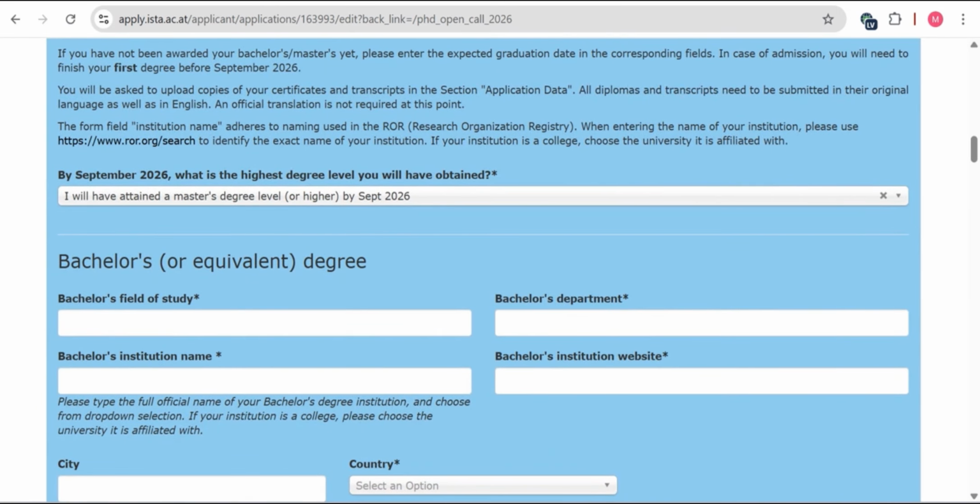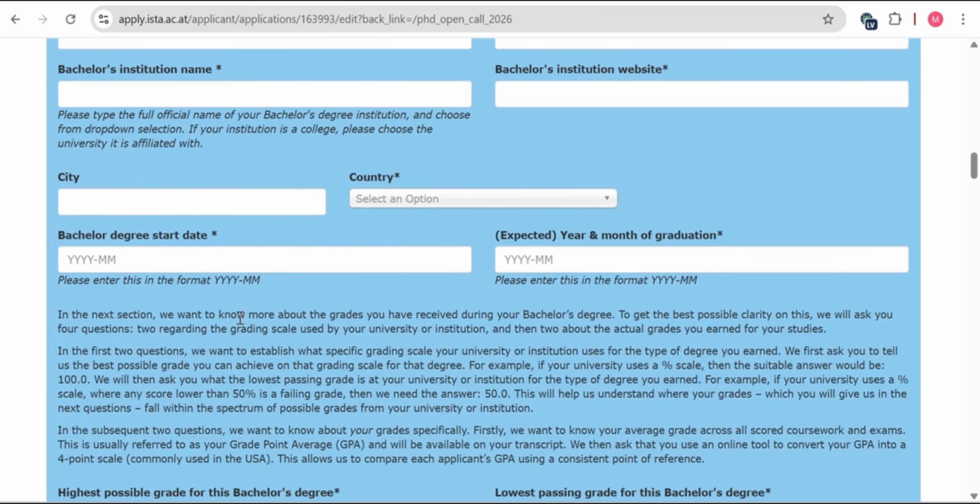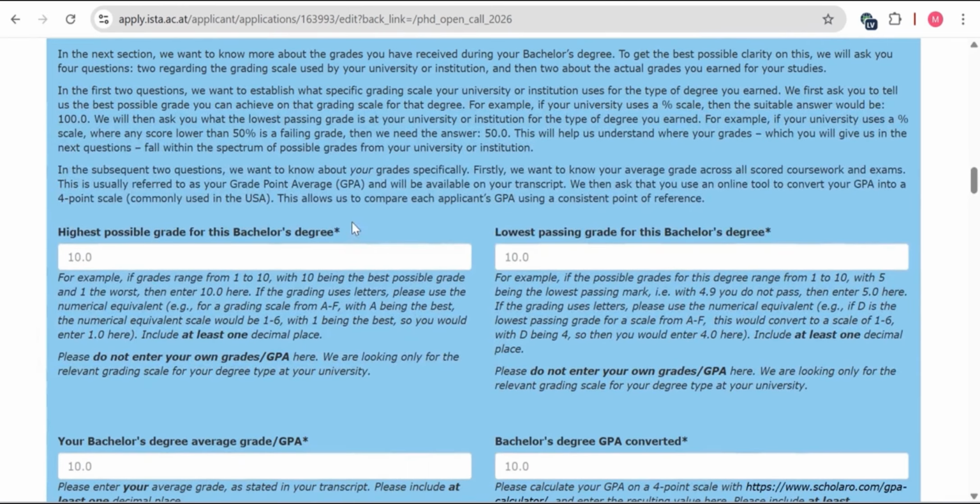Then after that, bachelor degree detail you have to enter. Bachelor field of study, you have to enter your field, bachelor department, institute name, websites. These are the general information, city and country, and the bachelor degree start date and date of graduation. Highest possible grade for this bachelor degree and lowest possible grade of this bachelor degree. It means as in Pakistan there is a maximum 4 CGPA and highest grade will be your 4